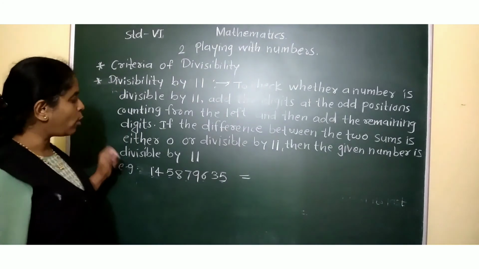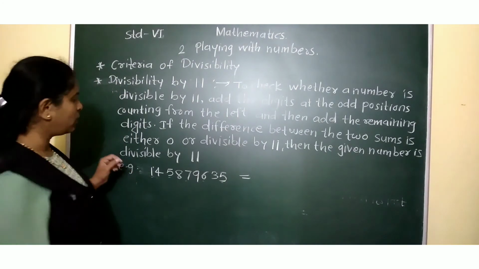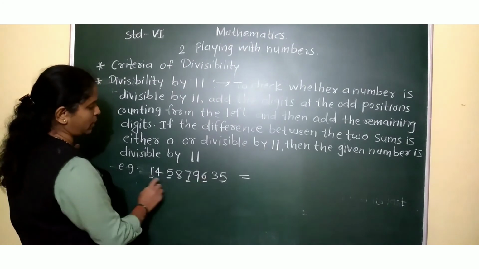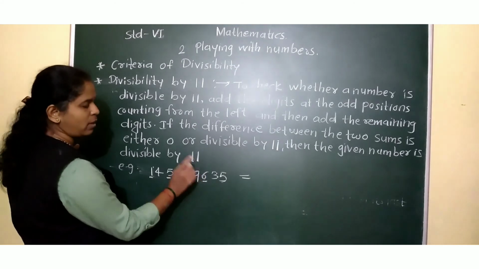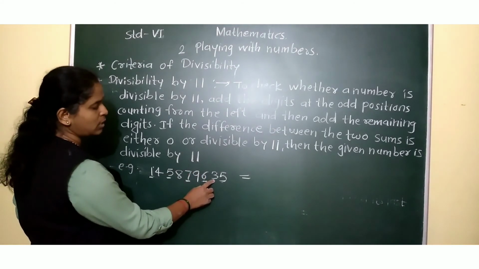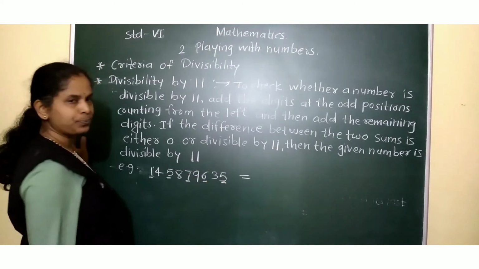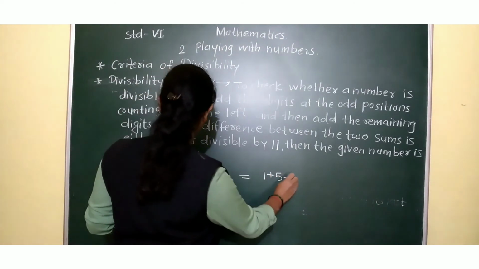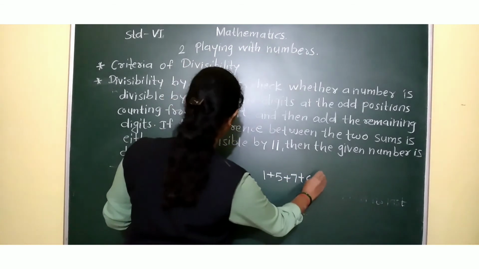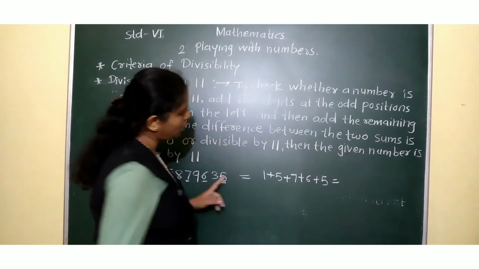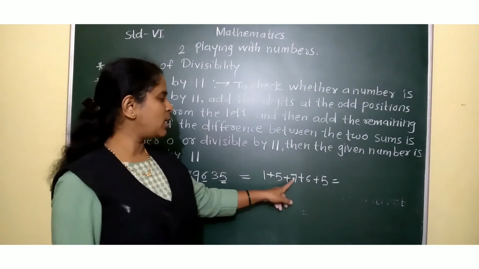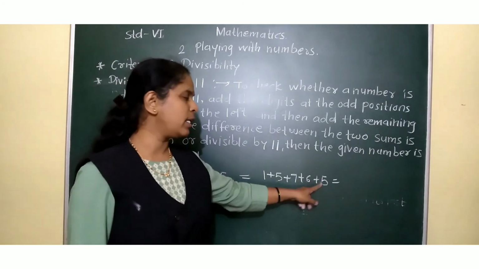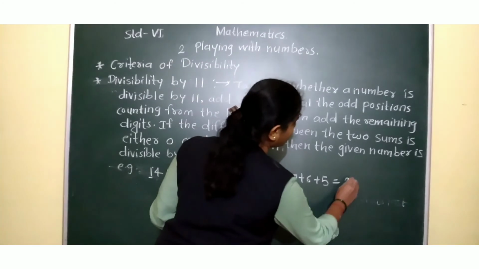For example, see, this is a very big number. Okay. According to that, what we have to do? We have to take the digits at the odd positions. 1, 3, 5, 7. 1, 2, 3, 4, 5, 6, 7. Okay. 7. Then this is 8 and this is 9. And add these digits at the odd positions. Okay. What is the addition? See. 1 plus 5, 6. 6 plus 5, 7, 13. 13 plus 6, 19. And 19 plus 5, 24.